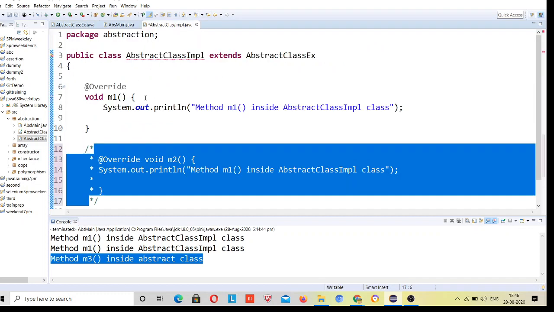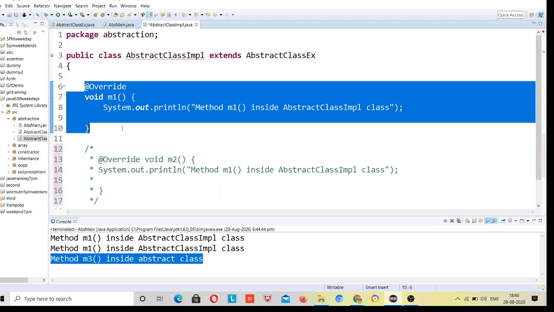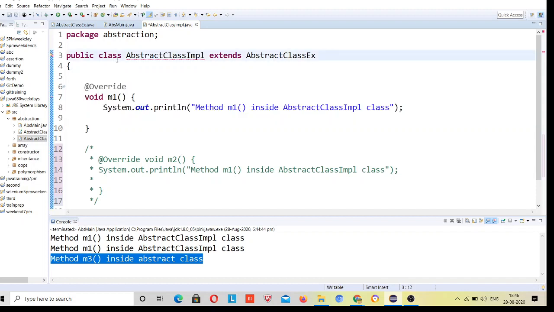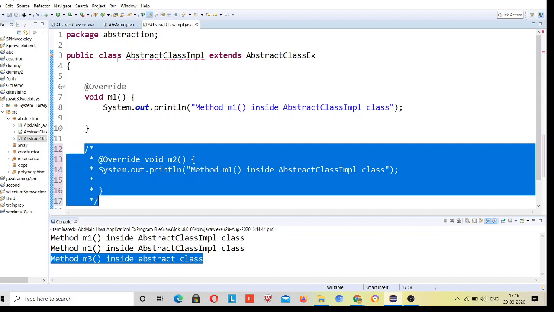I have provided implementation for m1 and I'm not providing implementation for m2, then it will ask me to either declare this class as abstract, because it has the m2 method present through inheritance and m2 is an abstract method, otherwise provide the implementation for it, right? So same thing, I will provide the implementation for it, I am not going to declare it as abstract.